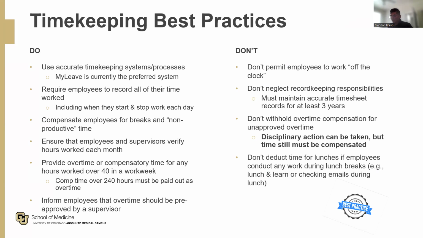Some don'ts for timekeeping: do not permit employees to work off the clock. Do not neglect record-keeping responsibilities. You must maintain accurate timesheet records for at least 3 years. Do not withhold overtime compensation for unapproved time. Disciplinary action can be taken, but we still must compensate them for the overtime that's worked. And then lastly, do not deduct time for lunches if the employee is conducting any work during those lunch breaks. Some examples are if they're at like a lunch and learn, or they're checking emails during that lunch period.